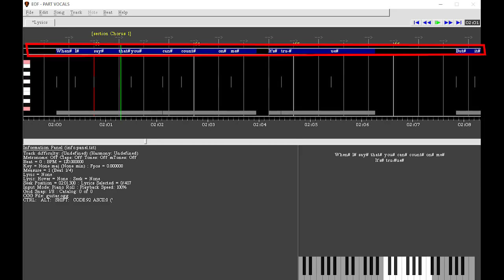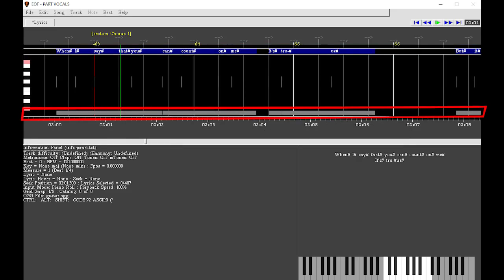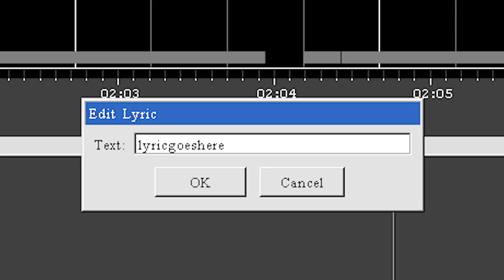The top line on the MIDI track where there's like no notes or anything is where the lyrics themselves go, and the corresponding notes to those lyrics will be at the very bottom of the MIDI roll, indicating that it's just a lyric and not an actual vocal phrase. So add the notes in there. When you add a note, it'll ask you what you want for the lyrics. This is where you put that word. You literally just type whatever your lyric is in that box.